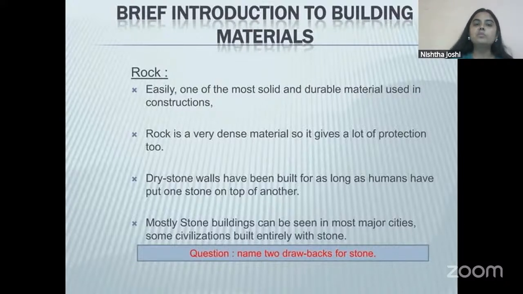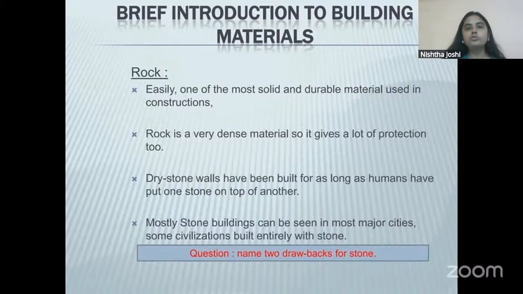So it is one of the most durable and the strongest building material since throughout history. And you can see that some of the most famous old monuments, the temples, be it churches, be it palaces, or any other old historic building, most of them were made with stone. And since they were made with stone, they could endure the test of time and they are still stable structures even after hundreds or thousands of years.